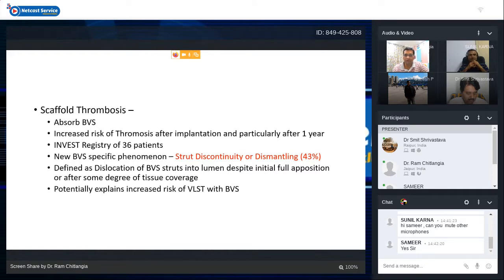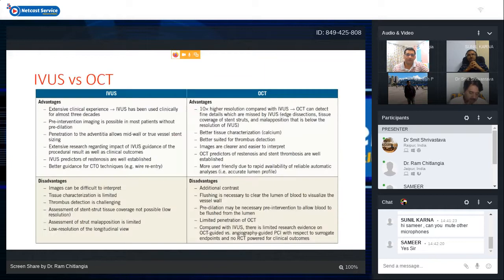So we have to find out what better we can do in the cases of BVS to avoid this phenomenon and have better outcomes. Briefly touching on IVUS versus OCT, we can see that IVUS has many advantages, and OCT also has many advantages when you compare head to head.